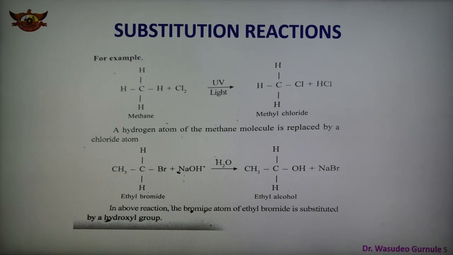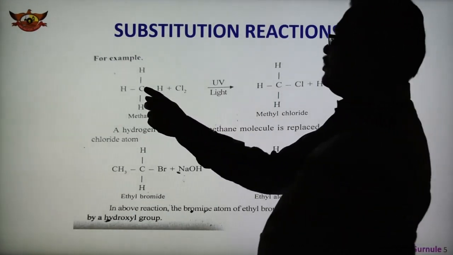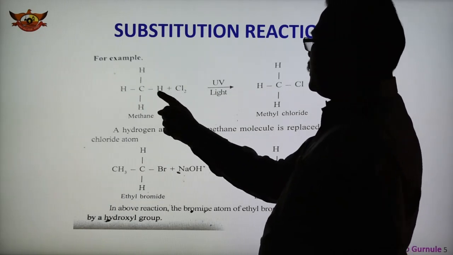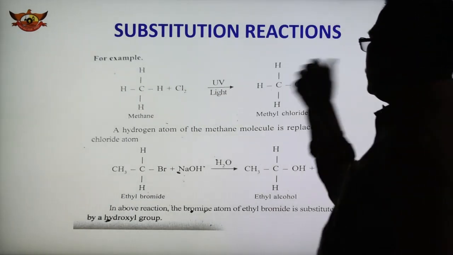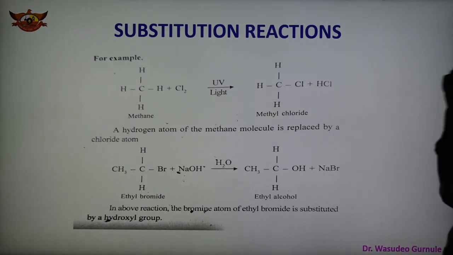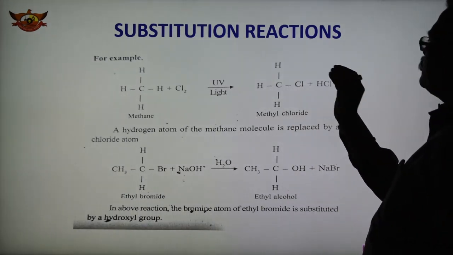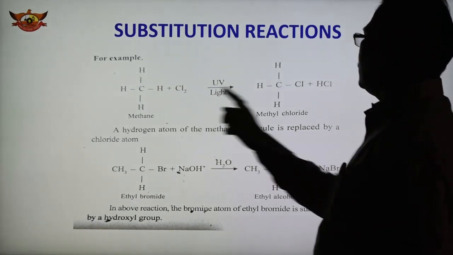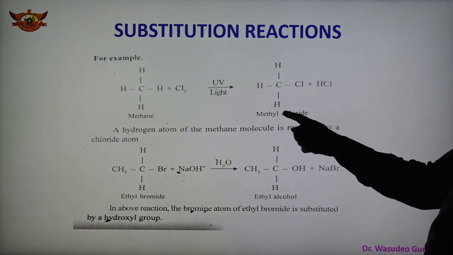An example is shown here. This is methane, with the simple formula CH4. Here hydrogen is replaced by Cl, and this reaction takes place in the presence of UV light. So substitution takes place: the leaving group, the hydrogen atom, goes out, and Cl comes in. Here we get methyl chloride.